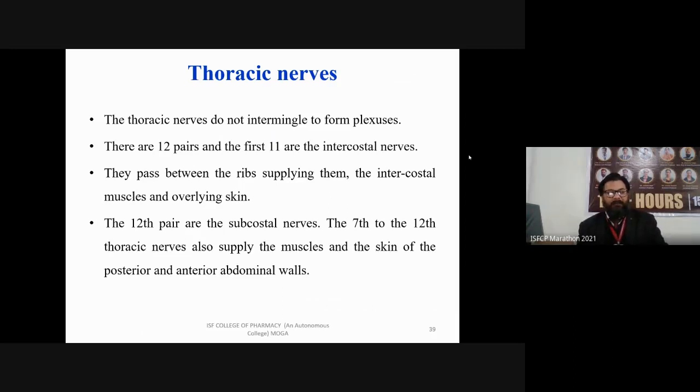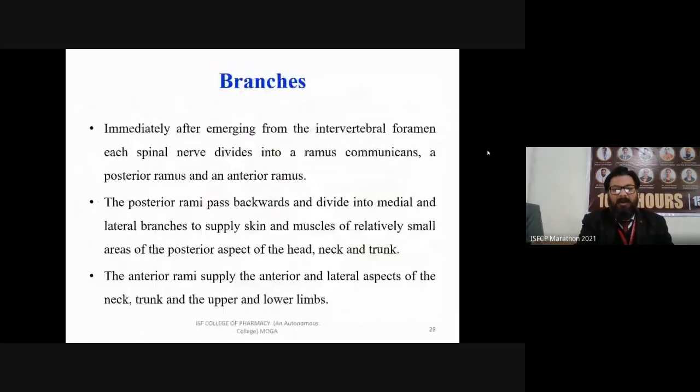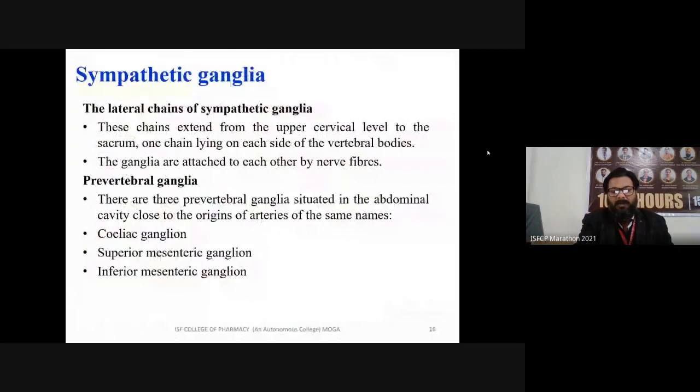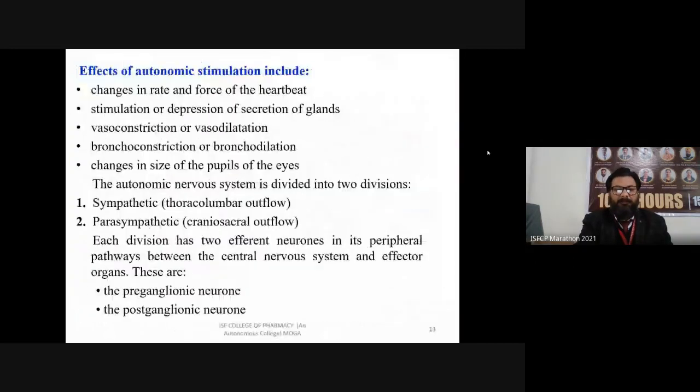The 12th pair are the subcostal nerves, and the 7th to the 12th thoracic nerves also supply the muscles and the skin of the posterior and anterior abdominal wall. So these were the spinal nerves. Now I am going to brief the lecture of my whole peripheral nervous system in a short overview.